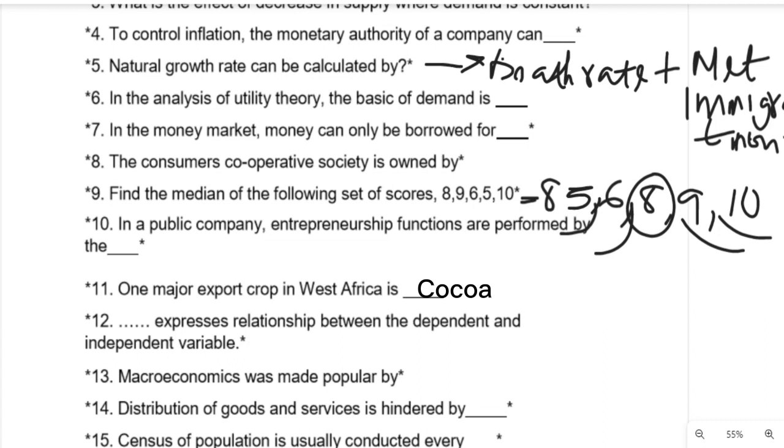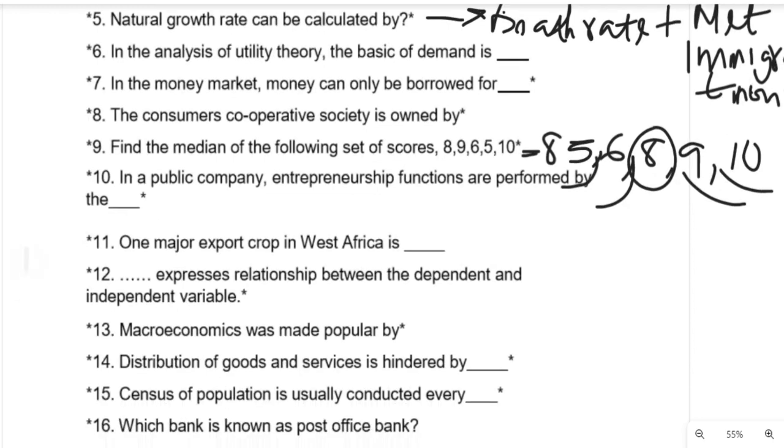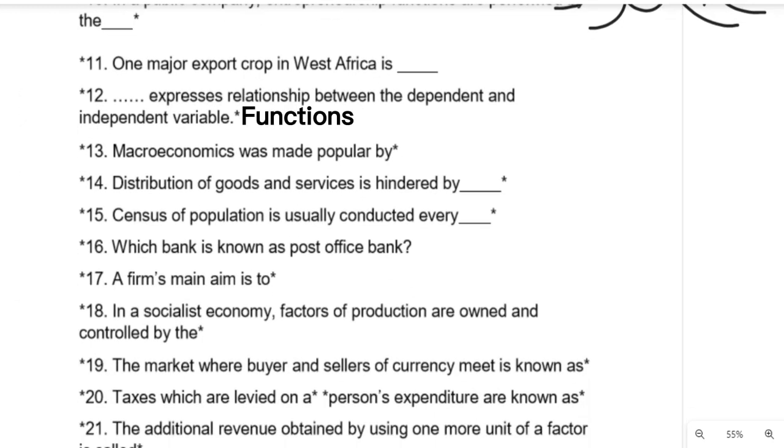Question number 12. Dash expresses the relationship between the dependent and the independent variable. That is what we call the function. The function expresses the relationship between the independent and the dependent variables.